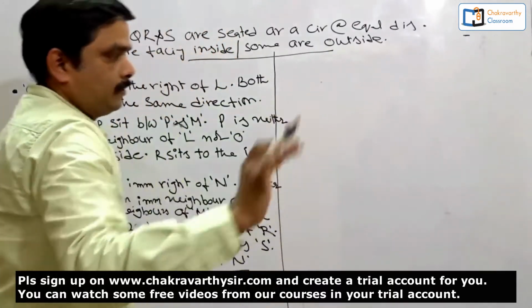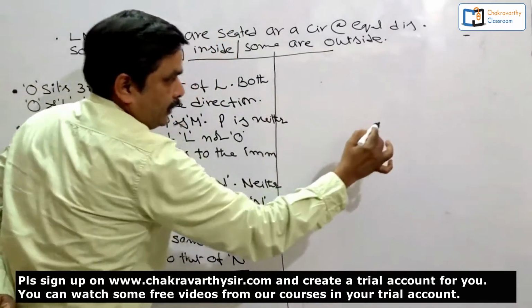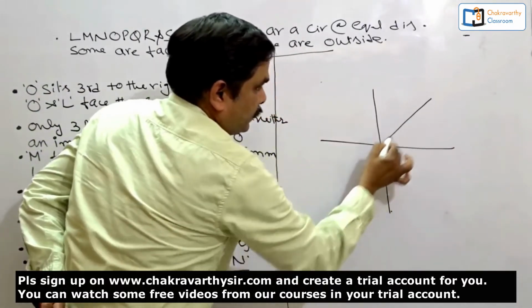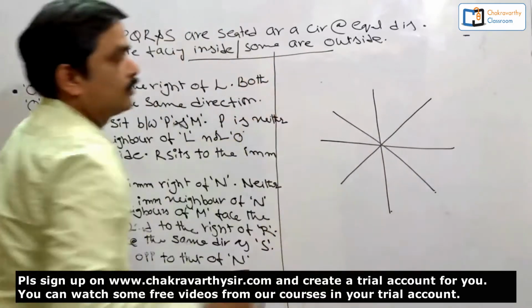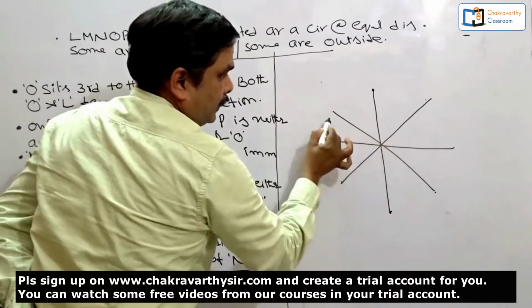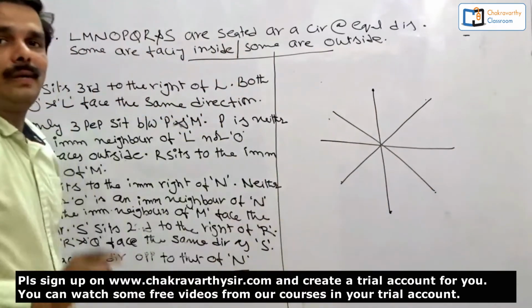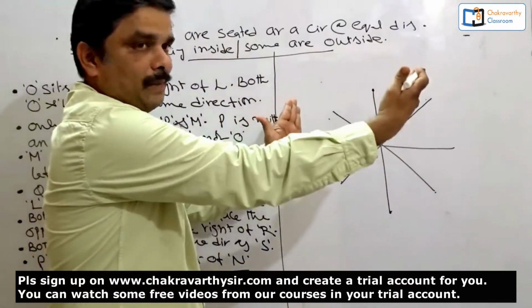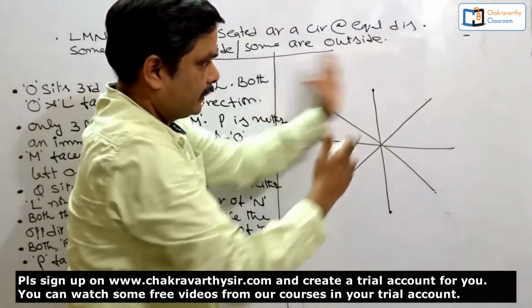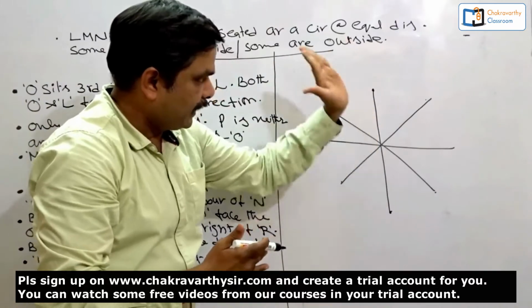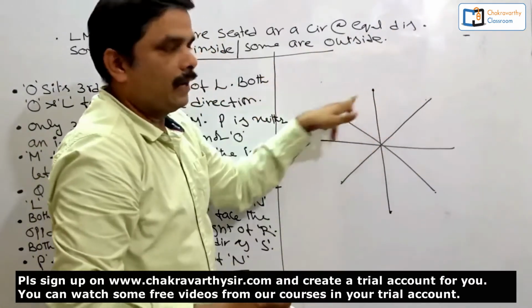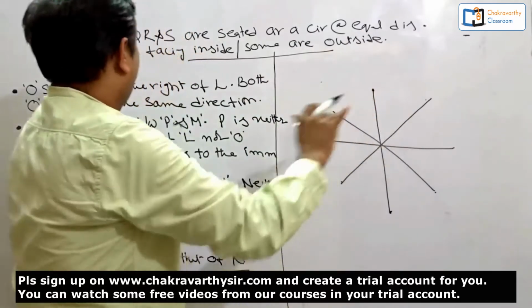They have given 8 persons. Let us start the question in this way. Now, 8 persons are seated around a circular table, taken this way. Very clearly, these two are opposite. These two are opposite. These two, and these two. And right and left is very important for you. If this person is facing outside, this is the right side, this is the left side. If the same person is facing inside, this will be the right side and that will be the left side of the person. So now take up this question.